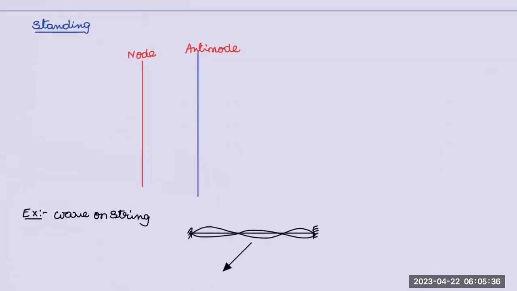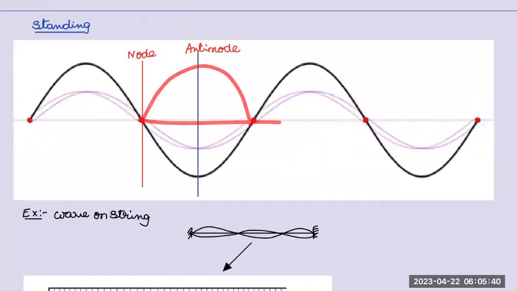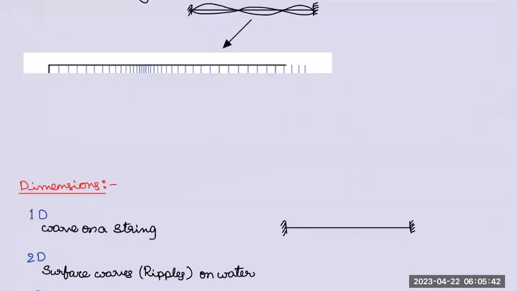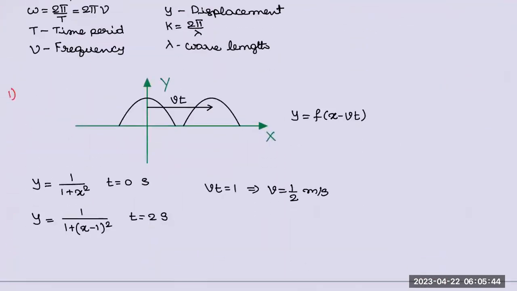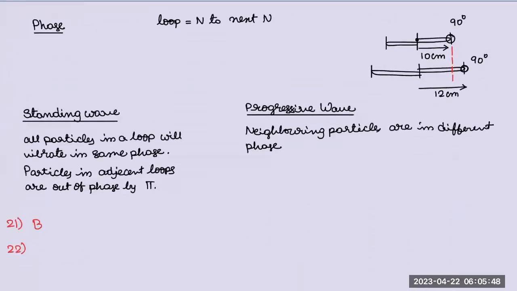But in a standing wave, check it. All the particles in a loop will touch the equilibrium at the same time, because obviously they're in the same phase. Yeah, correct. So that you can take and we can continue. 22. In a stationary wave, see, stationary wave is nothing but standing wave, a different name. So at the same time with different velocities.